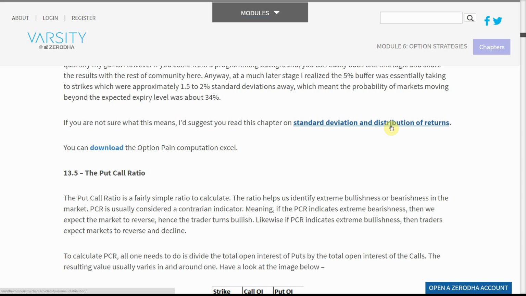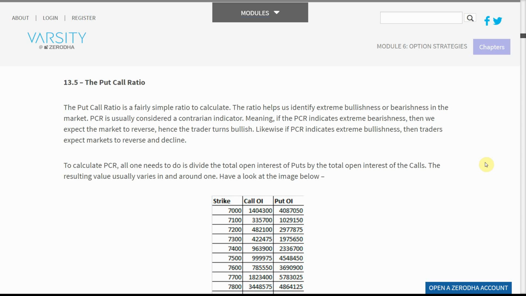If you are not sure what this means, I'd suggest you read this chapter on standard deviation and distribution of returns. You can download the option pain computation Excel. 13.5 The put-call ratio. The put-call ratio is a fairly simple ratio to calculate.